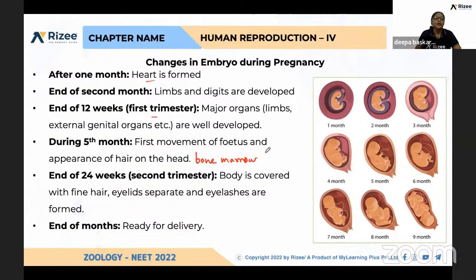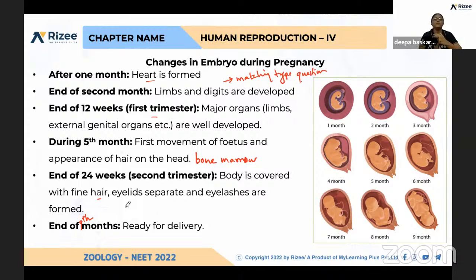And at the end of the second trimester, the body is covered with fine hair, eyelids separate, and eyelashes are also formed. At the end of the 9th month, it is ready for parturition. So just remember the content given in NCERT, that is enough. Here you can expect matching type questions from this slide.